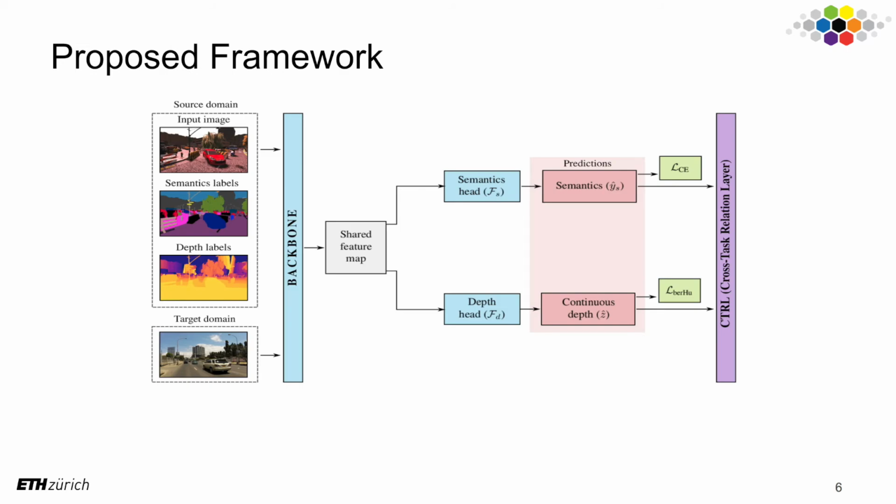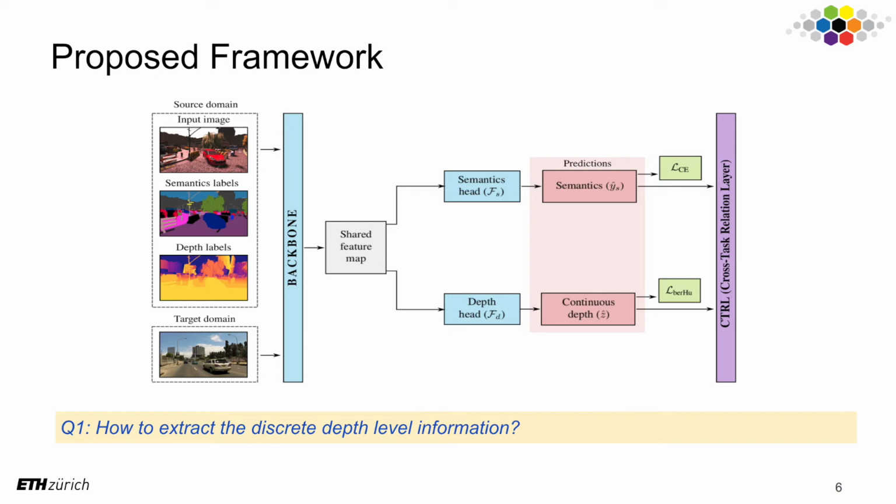To do this, we design a framework which is presented next. Given the inputs, that is the source and target samples, our model predicts the semantics and depth maps. Then these predictions are fed into a CTRL module. However, the depth predictions are continuous valued and they don't carry any discrete depth level information. So the first question is how to extract the depth level information.